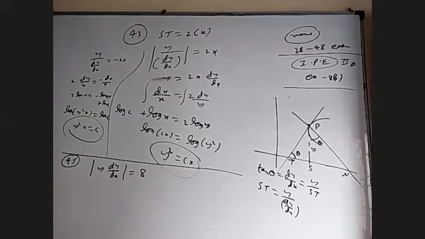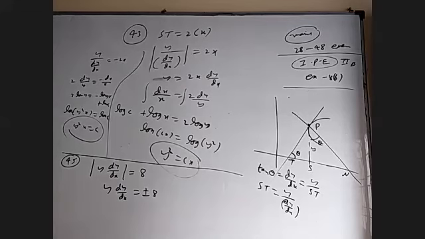So actually, it should be y dy by dx equal to plus or minus 8. Okay, 45 is very simple because they're not asking us to solve the differential equation. They're asking what is the differential equation. That's all.